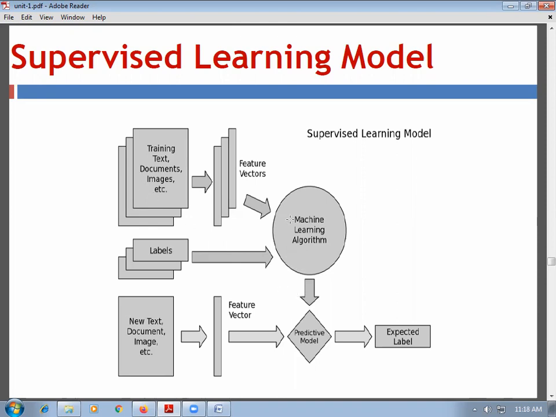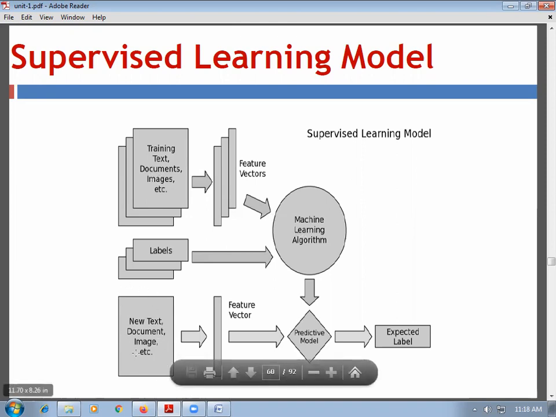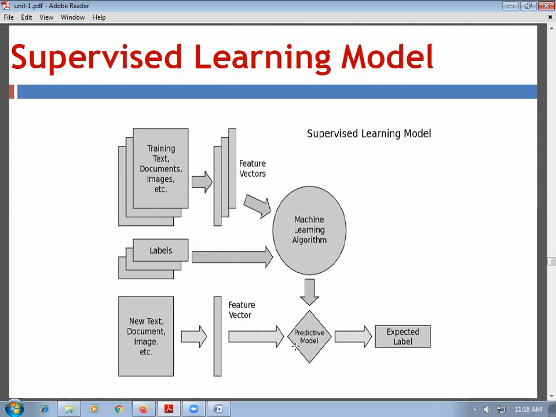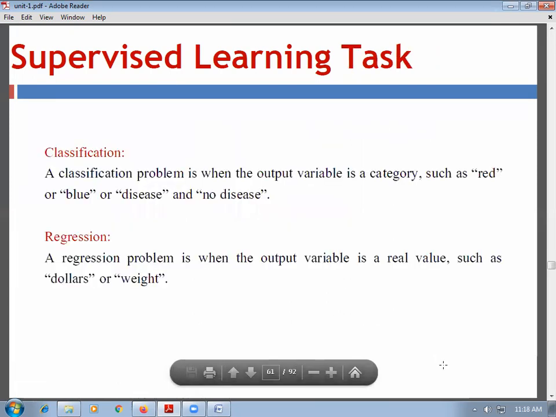Now the learning algorithm is tested, and when new data comes to the algorithm, feature vectors are calculated, and from those feature vectors, along with the machine learning algorithm, a predictive model is designed, and we get the expected label.